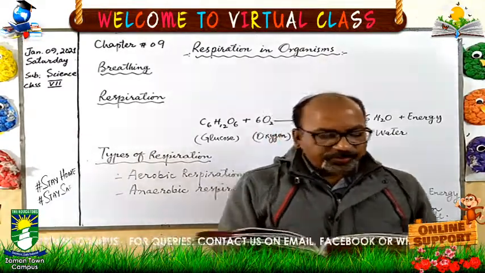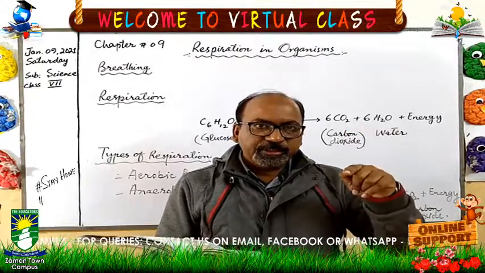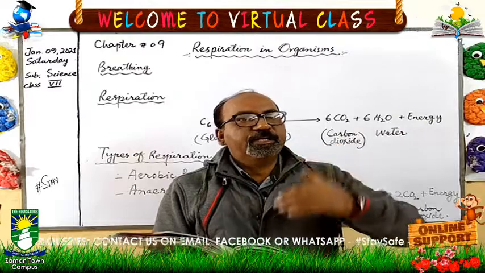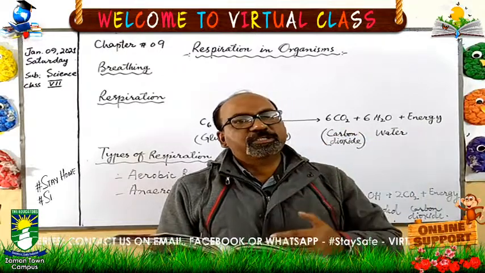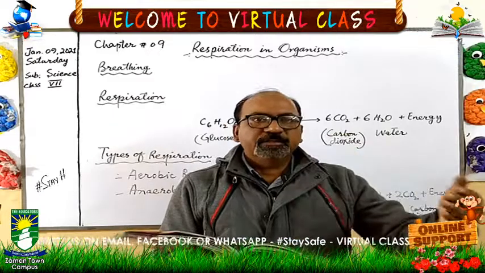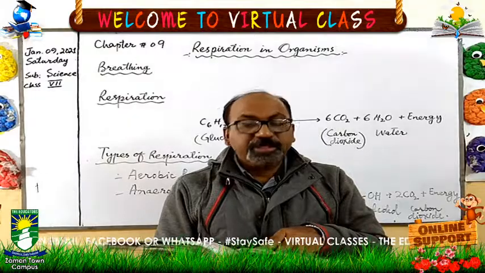It consists of three phases. First is diffusion of oxygen into the cells. When the oxygen diffuses into the cell, when oxygen reaches the cell, when oxygen enters into the cell, this is called diffusion into the cells.